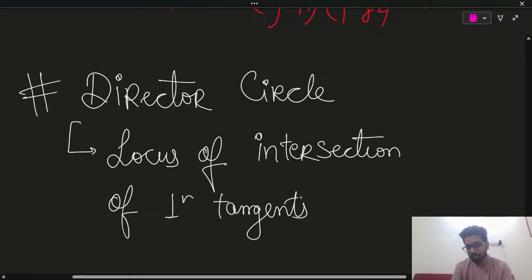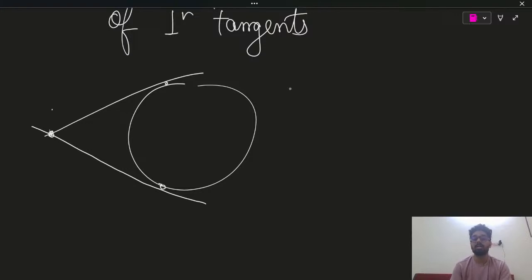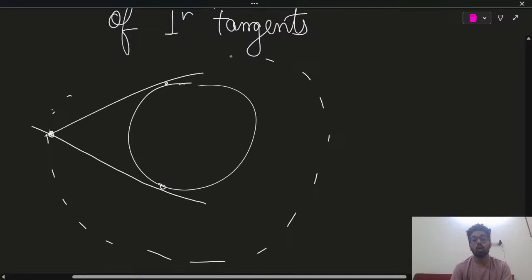The diagram part: if this is a circle, then you will have infinitely many points from where you can draw two perpendicular tangents. Now this point will move in such a way that it forms a concentric circle.